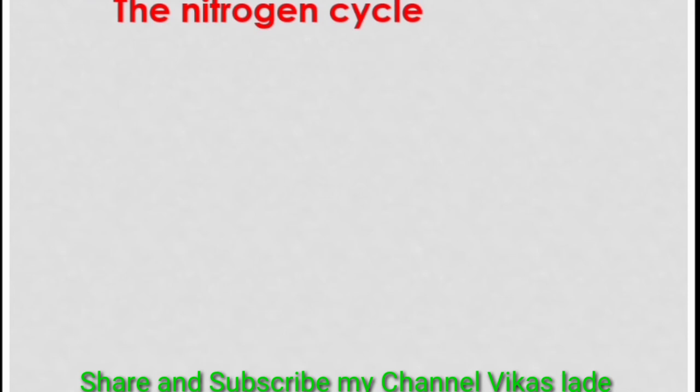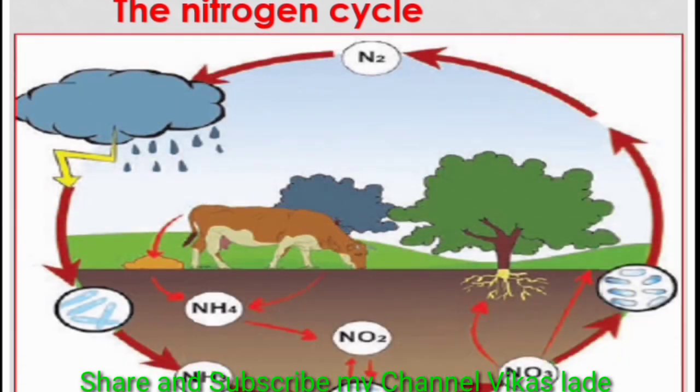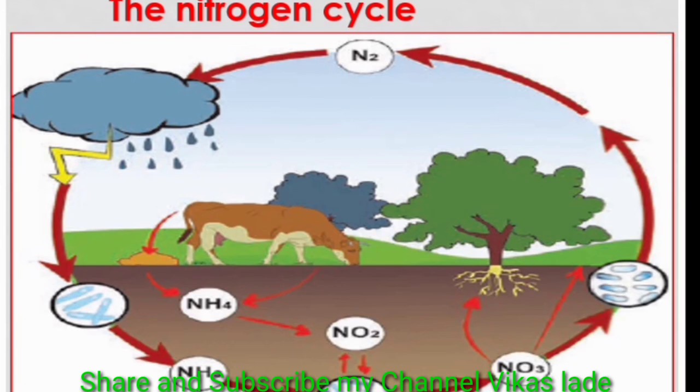The nitrogen cycle. Nitrogen forms 78%, that is the maximum portion of the atmosphere. It is necessary for the maintenance of the cycle of nature. The circulation and recycling of nitrogen gas into the form of different compounds through various biotic and abiotic processes in nature is called the nitrogen cycle. All organisms participate in the nitrogen cycle. It is an important component of protein and nucleic acid. As compared to other elements, it is inactive. It does not easily combine with other elements. Most organisms cannot use the free form of nitrogen.